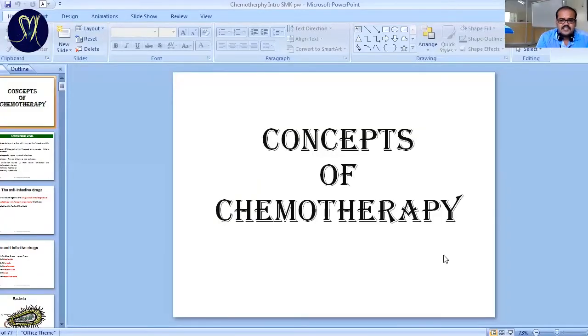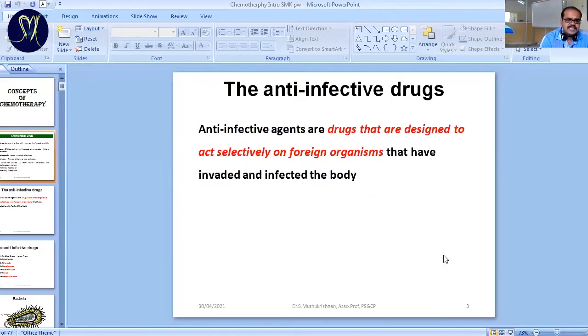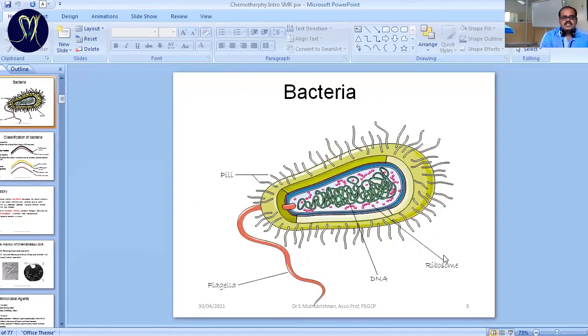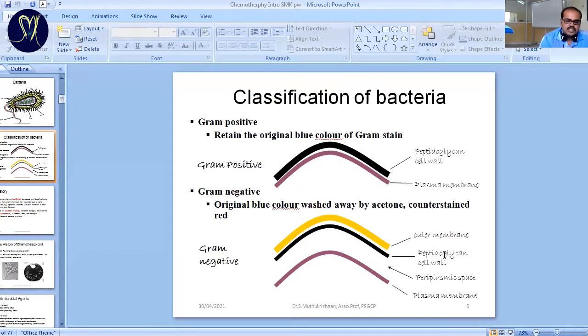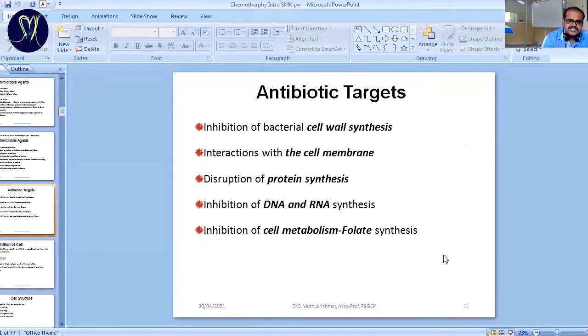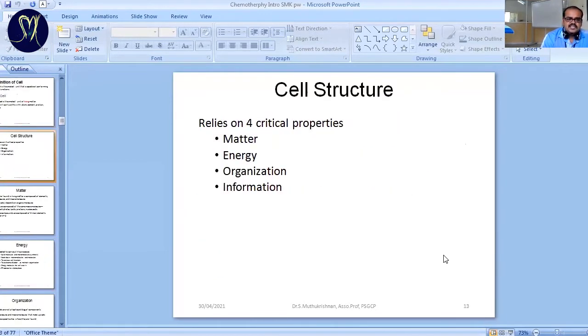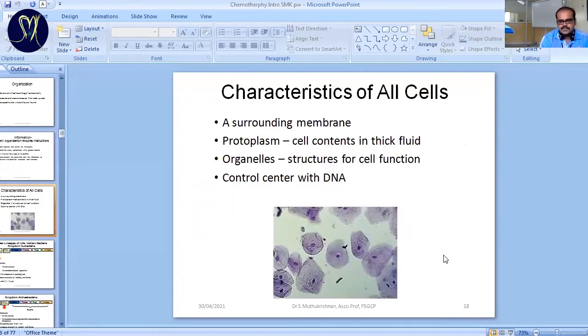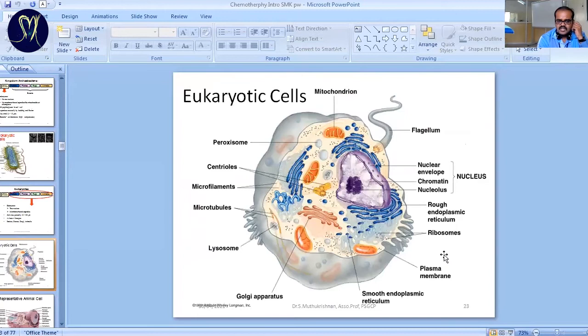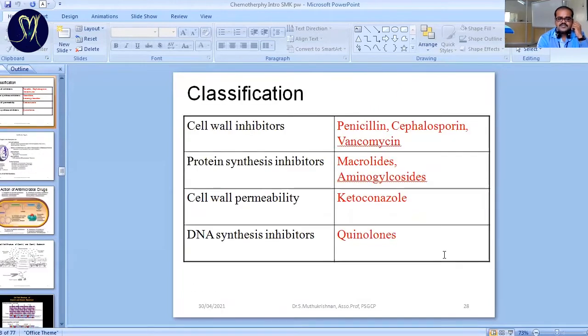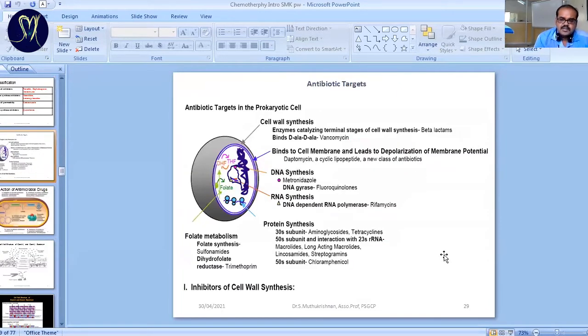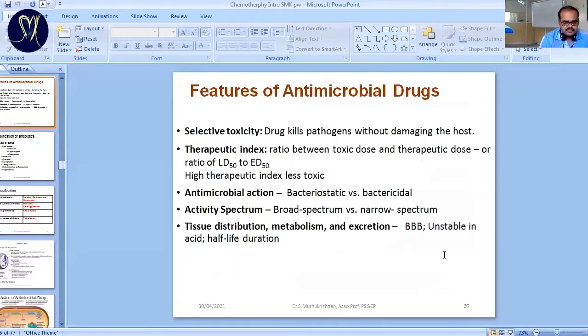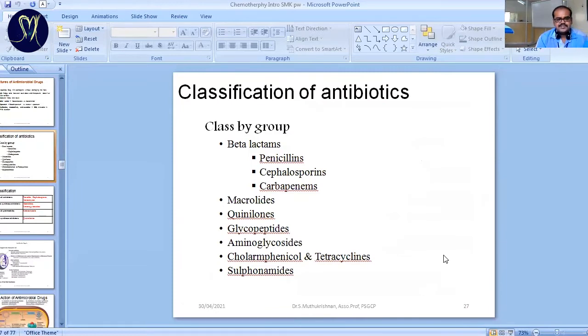In the last class, we discussed some of the basic concepts about chemotherapy: basic definitions, what chemotherapy is, background, what bacteria are, what fungi are, history, and, if it is the cell, the four critical properties. All those things we discussed in the last class. In today's class, we are going to discuss some further basic concepts. I will start with the classification.